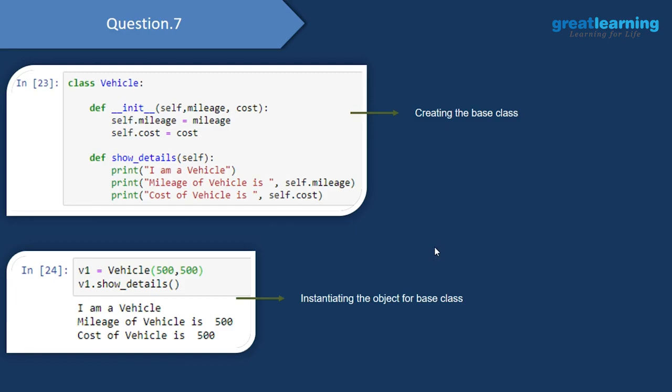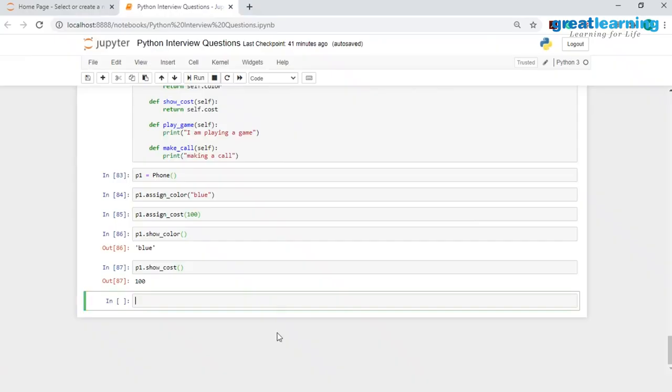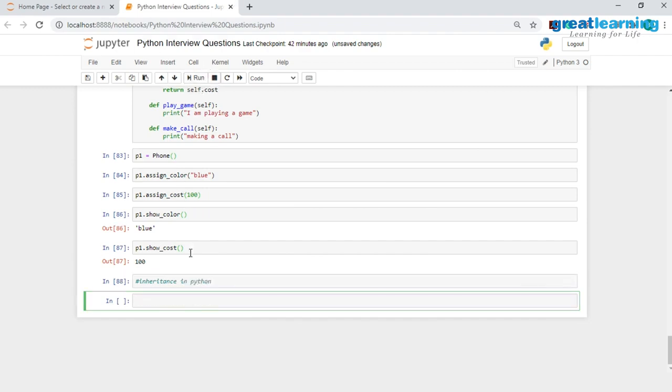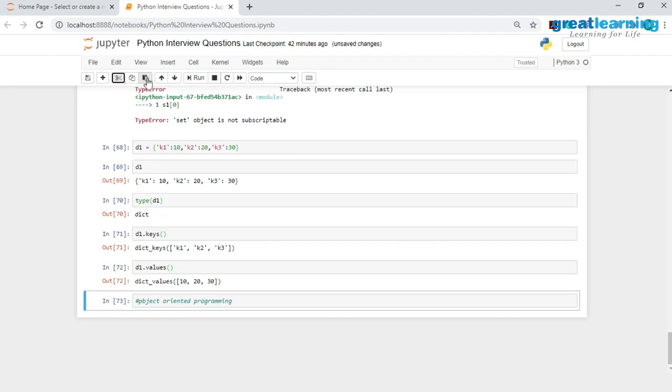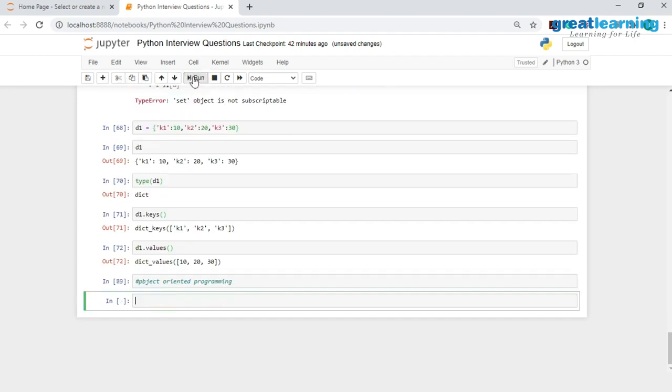Now let me go to Jupyter Notebook and work with these. So I will just write down a new comment over here, and I will write this comment as inheritance. In Python, we would have to start off by creating this new class. Let me delete whatever was present over here, and I'll just have a new class over here, and I will call this class as vehicle.